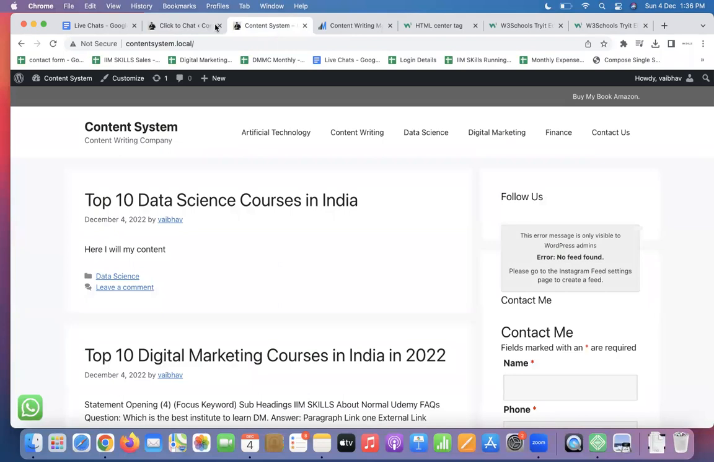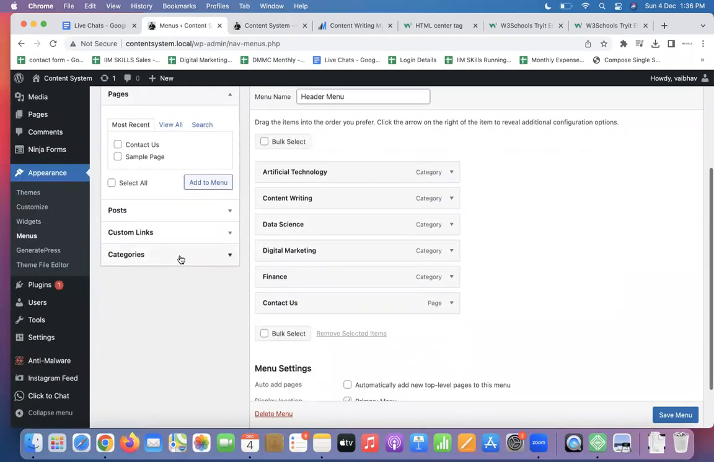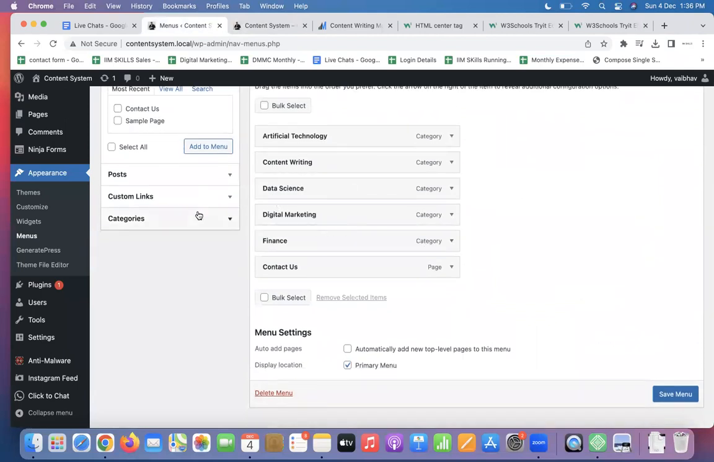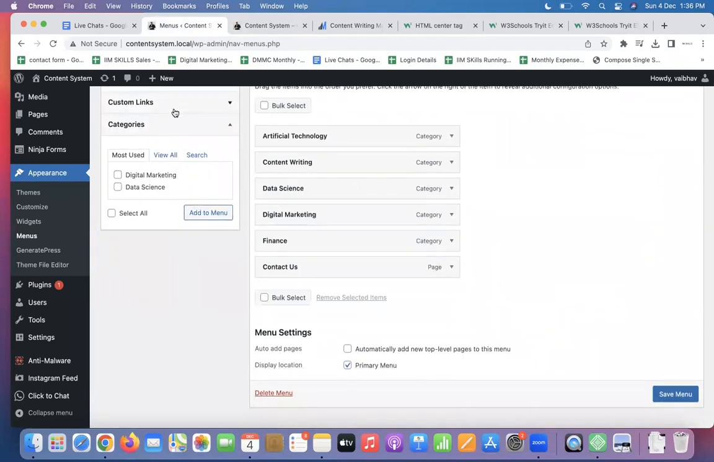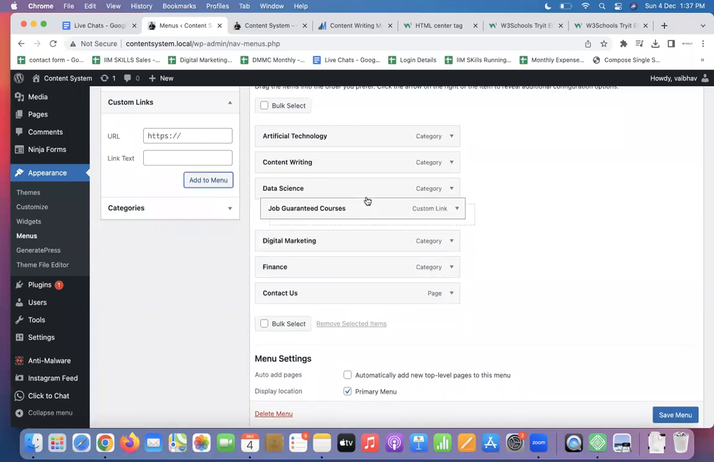Okay. Now come back to the last part of menu. See, in some cases, you can add limited things here and you would like to create submenus. So assume that job guarantee is one category. Hashtag you will write here, and then you will write job guaranteed courses. Add to menu. Job guaranteed courses.